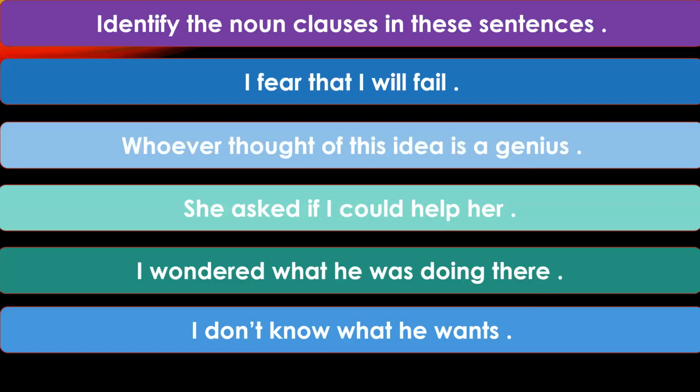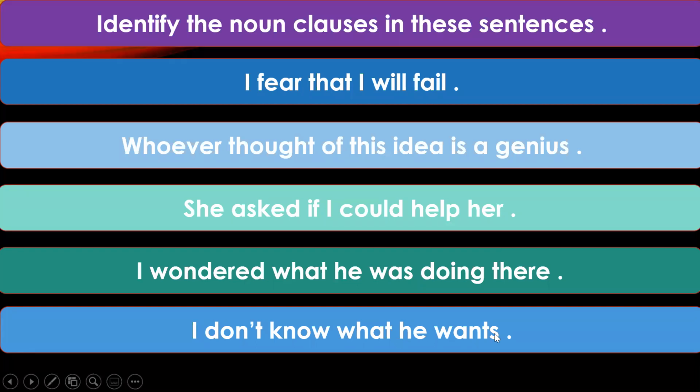Last one. I don't know what he wants. Adiba Bas. Ma'am, what he wants. Yes, very good. I don't know what he wants. This is also beginning with the WH word. What? He is the subject. Wants is the verb.